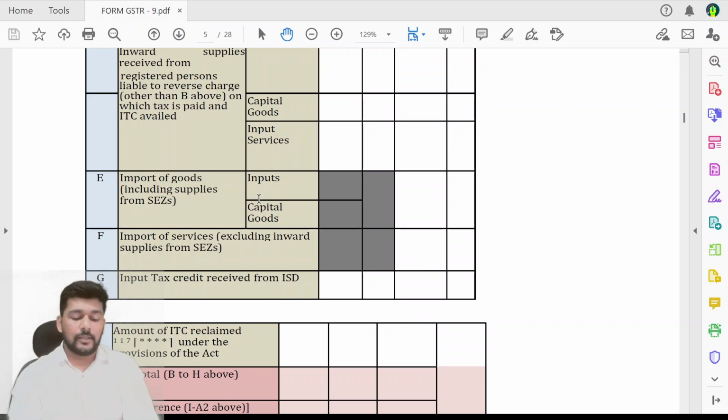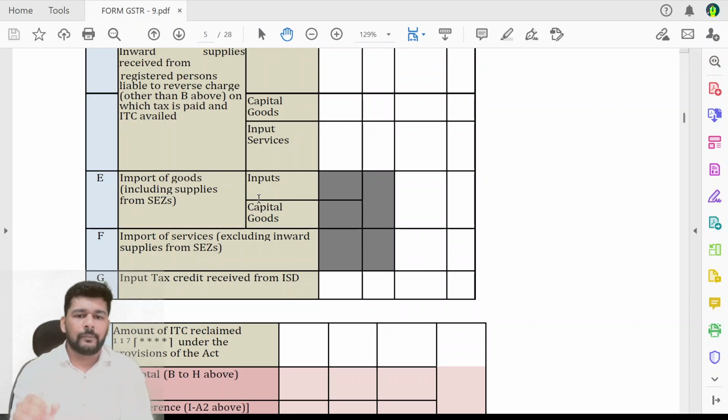Here the bifurcation is, why it is mandatory, because now they are going to link this data separately later on in table number 8, and therefore 6E now becomes a very crucial table. इसका आगे linking हमको आएगा. तो टेबल 6E में जो हमारा डेटा है इंपोर्ट ऑफ गुड्स का, वो स्पेसिफिकली जाना जरूरी है. Inputs and capital goods to be reported separately without any permissible